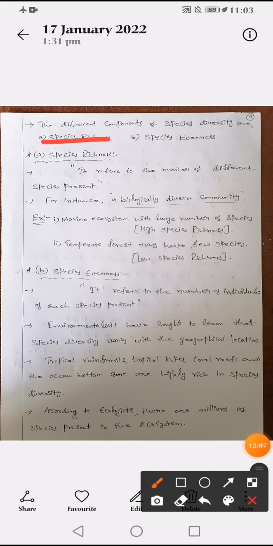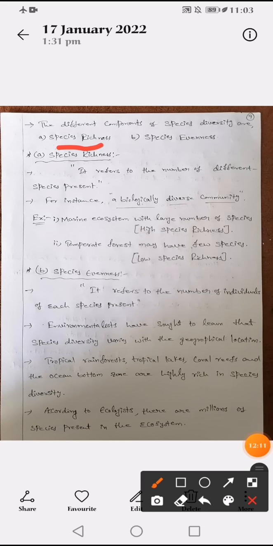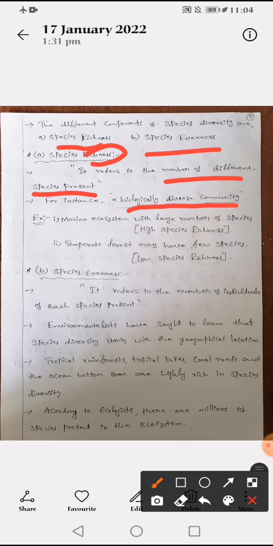One is species richness, and the second one is species evenness. Species richness is nothing but a greater quantity of species, and that is called species rich. See here, the number of different species present is also more. A biologically diverse community means all species present in one particular area, and that is called species richness.